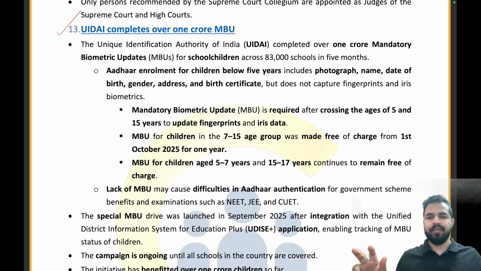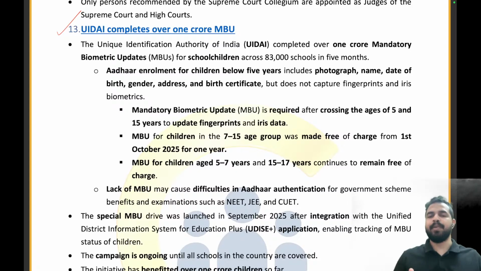So basically, for people of the age group of up to 5 years, their fingerprints are not developed properly. So government says that when the child is 5 years old, at that point of time, we are assuming that his fingerprints are completely grown up, completely developed now, and then you can get your MBU.